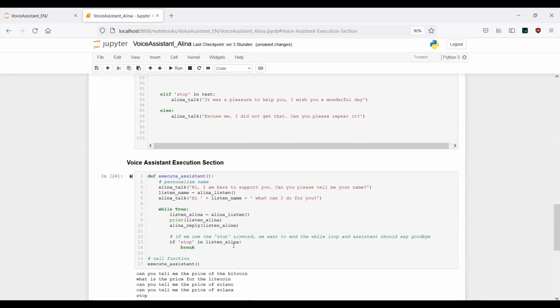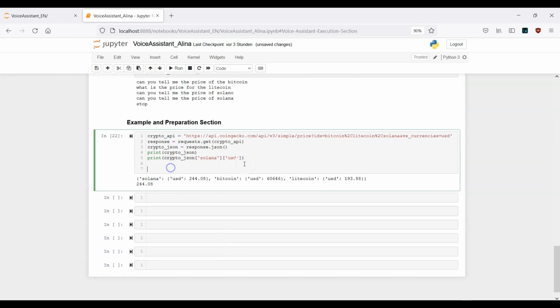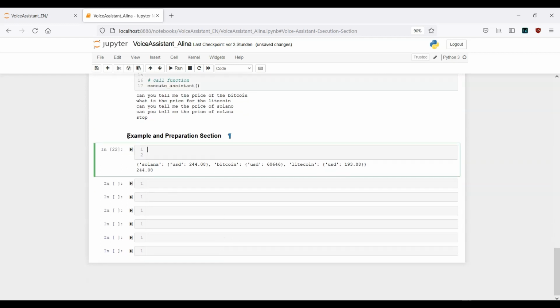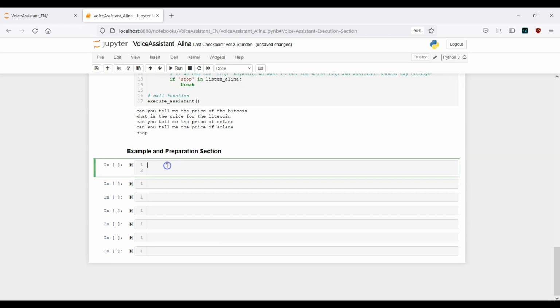As always, we will start practicing in the example and preparation section. Let's start with the Apple stock, because we want to get information about the Apple stock price.